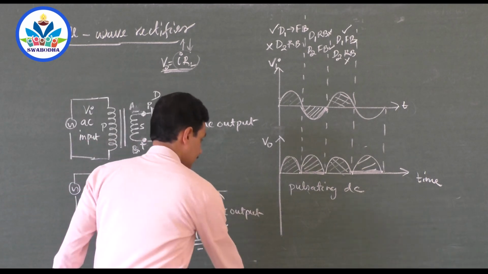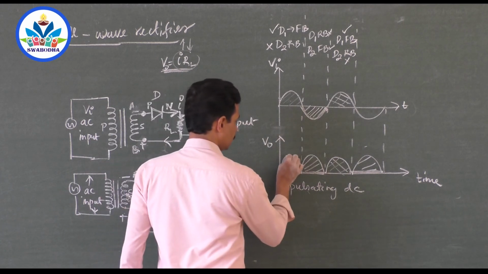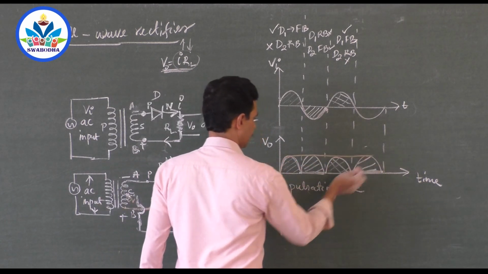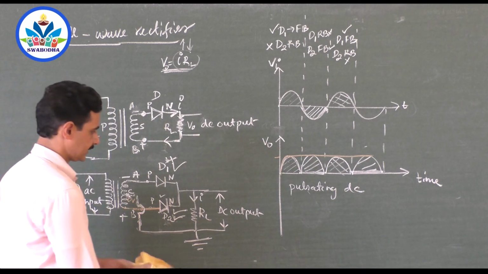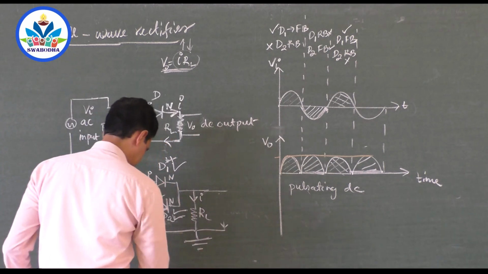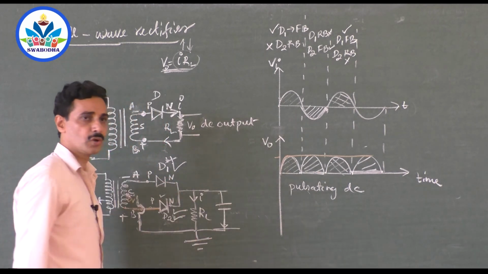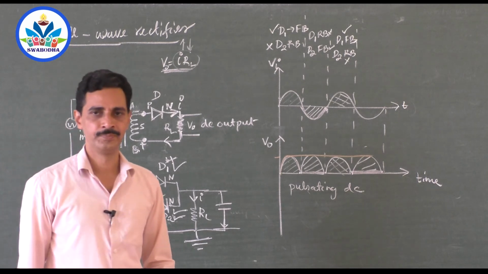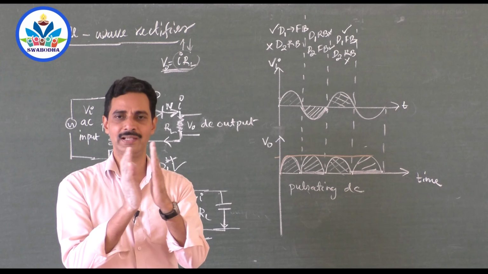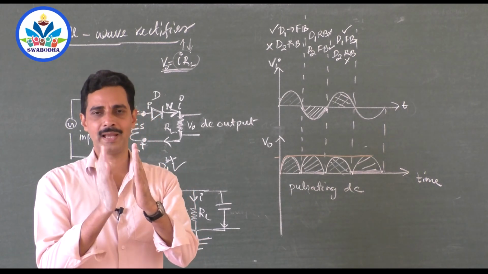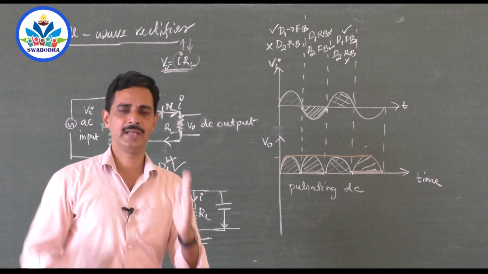Sir, how to make it a perfect DC like this? Always the voltage shouldn't go down, it should remain the same. This is perfect DC. What you can do is connect a capacitor at the output. What is a capacitor? A capacitor is one which can store charge, store energy. It consists of two metal plates separated by a small insulation gap, maybe air or plastic or paper, any insulator in between. Two metal plates separated by a small gap.